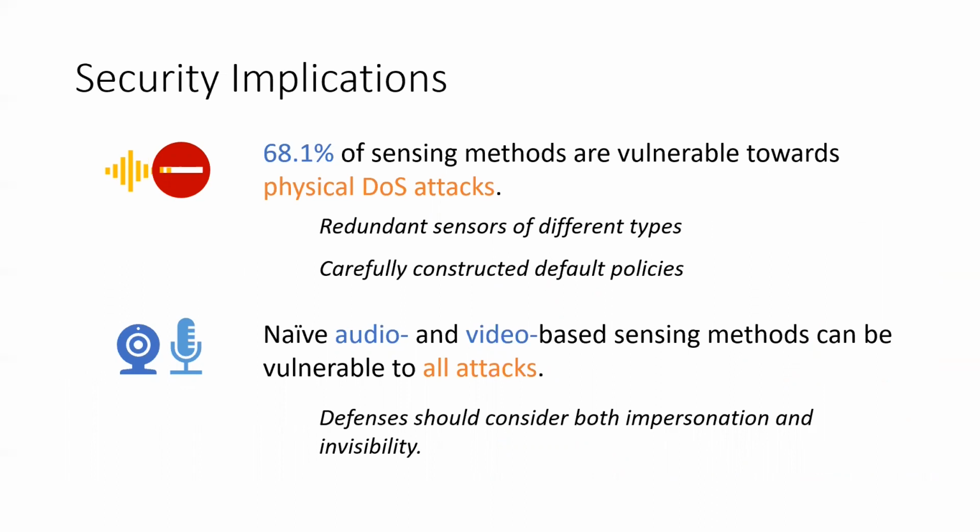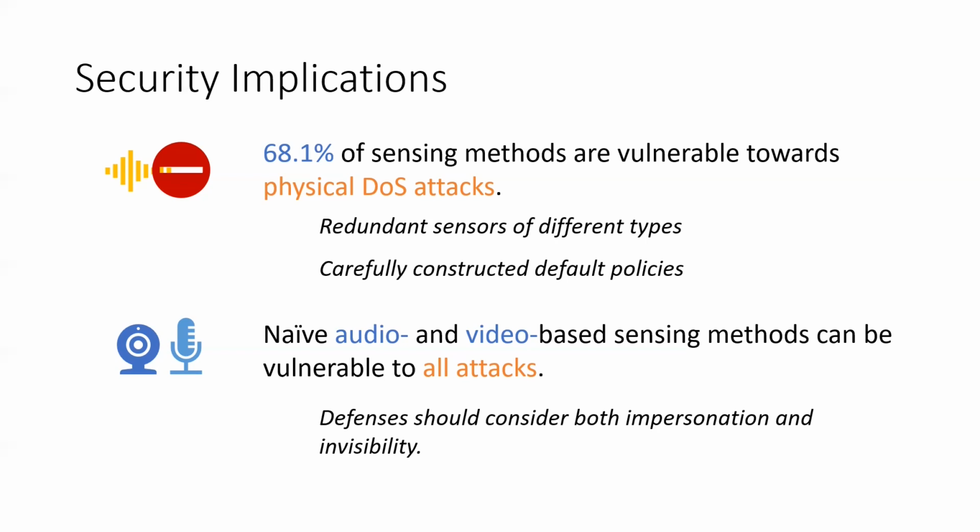68.1% of these sensing methods are vulnerable towards physical DOS attacks. Many of them were not developed for security purposes. Therefore, redundancy in the sensor system is critical for robustness against attacks. Default policies should also be carefully constructed so that a sensor being blocked or overwhelmed does not provide a point of access. We also noticed that although audio and video-based sensing methods are widely used, they are extremely vulnerable when they are applied without building defenses, like liveness detection.